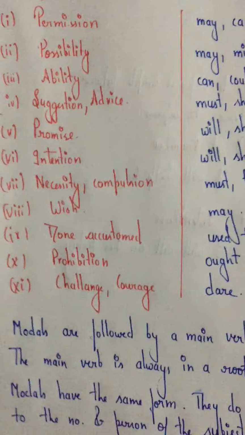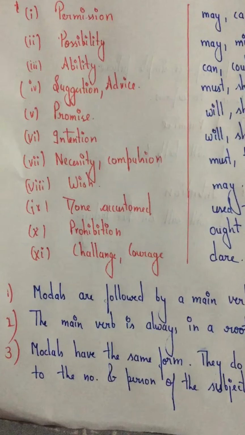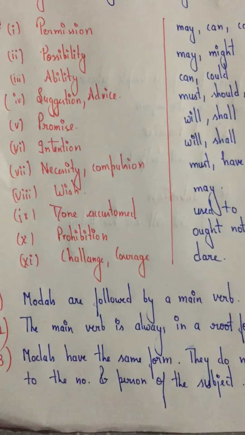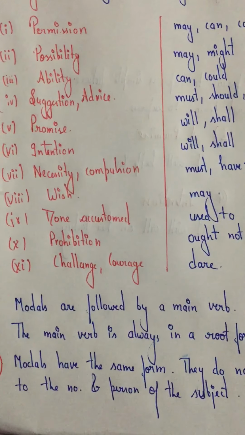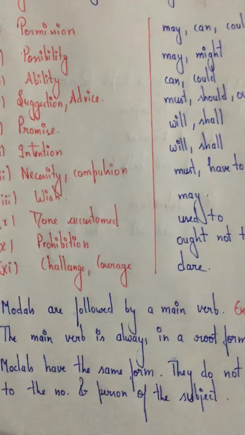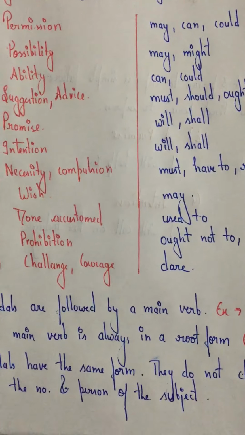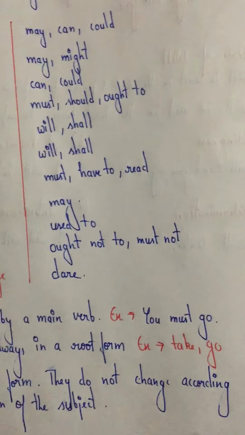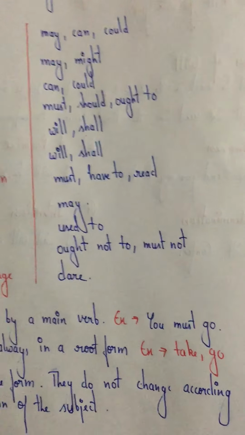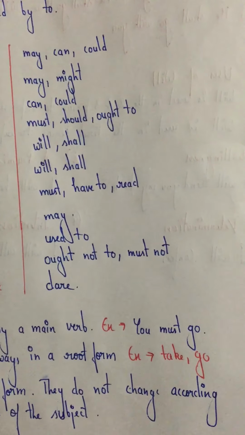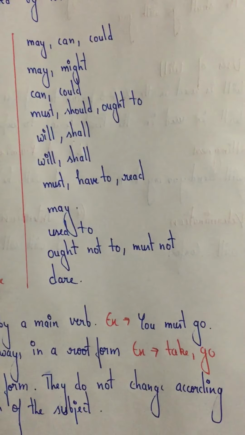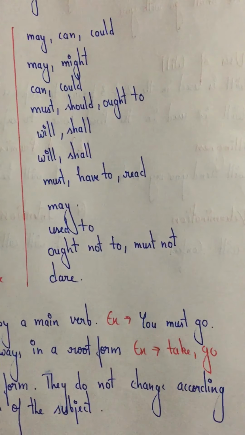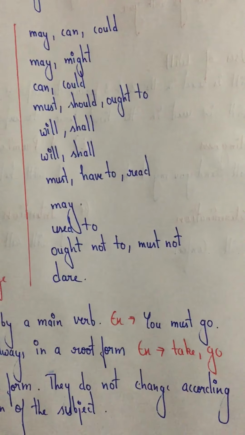So let's see how modals are used. Modals are always followed by a main verb, that you have to keep in your mind. Let me explain with an example. You must go. You is your subject, right? Must is your modal and go is your main verb.